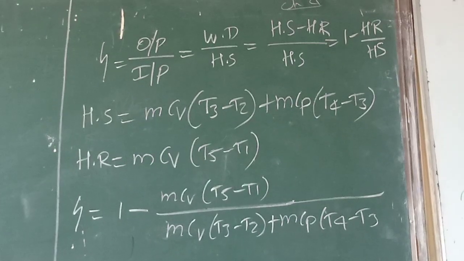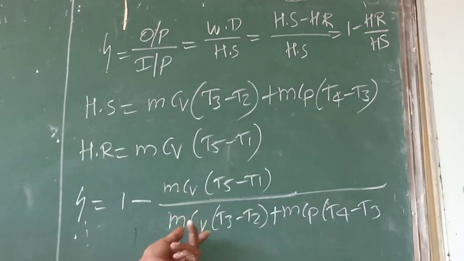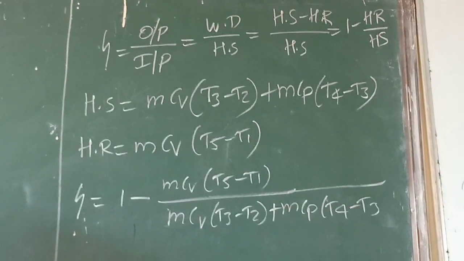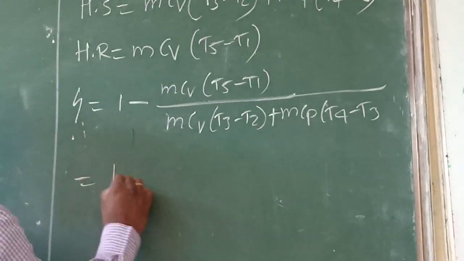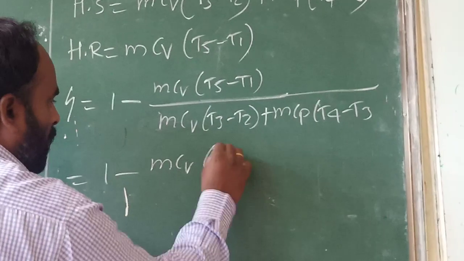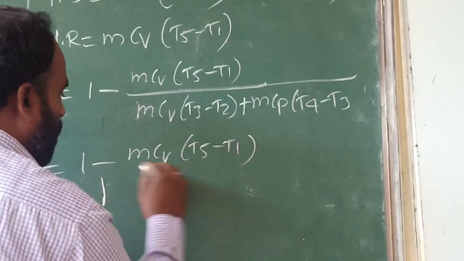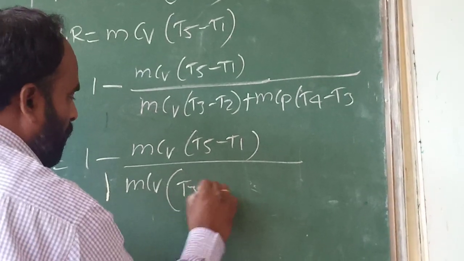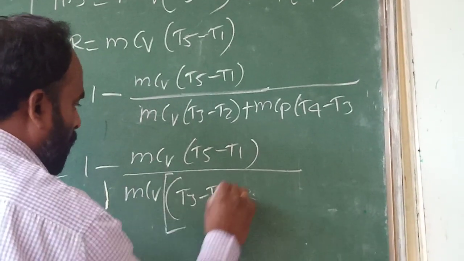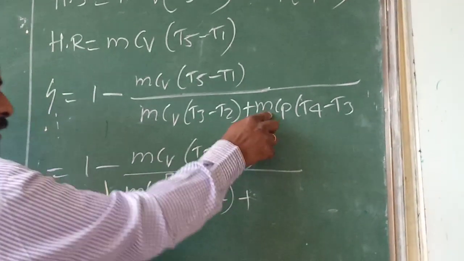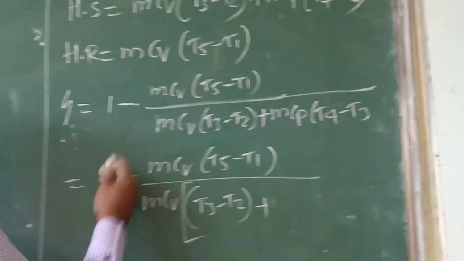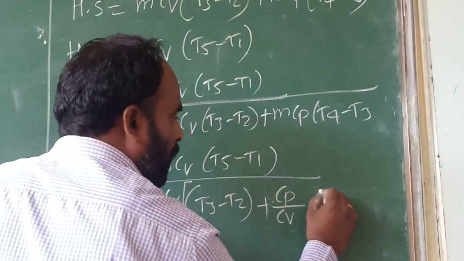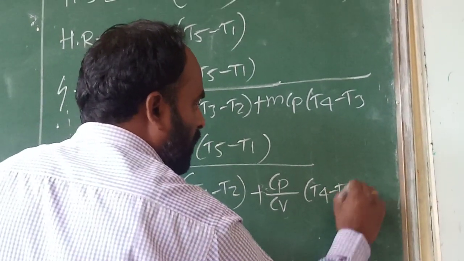In this we can take mCv outside of the numerator and the denominator. Taking mCv outside, we have 1 minus (T5 minus T1) divided by (T3 minus T2) plus, since I have taken m and Cv outside, it becomes Cp by Cv, times (T4 minus T3).